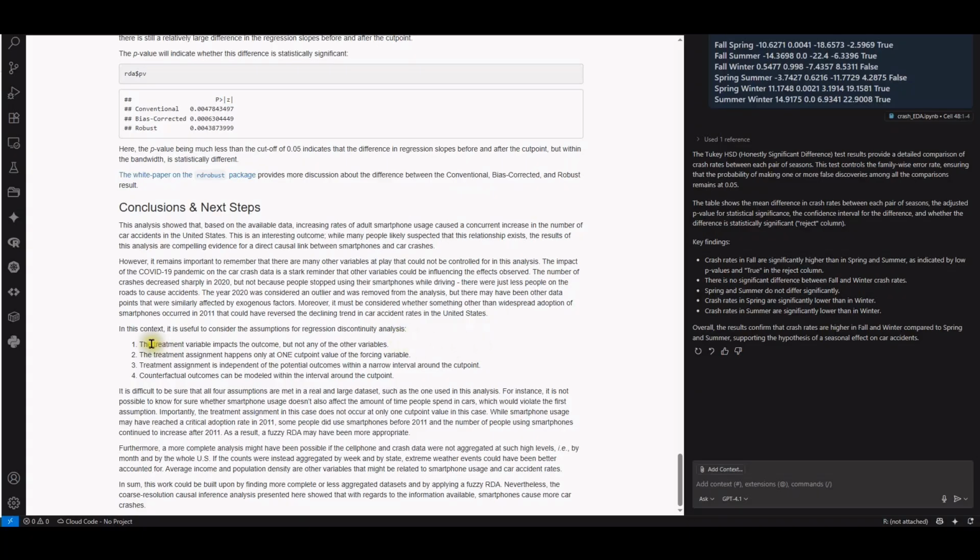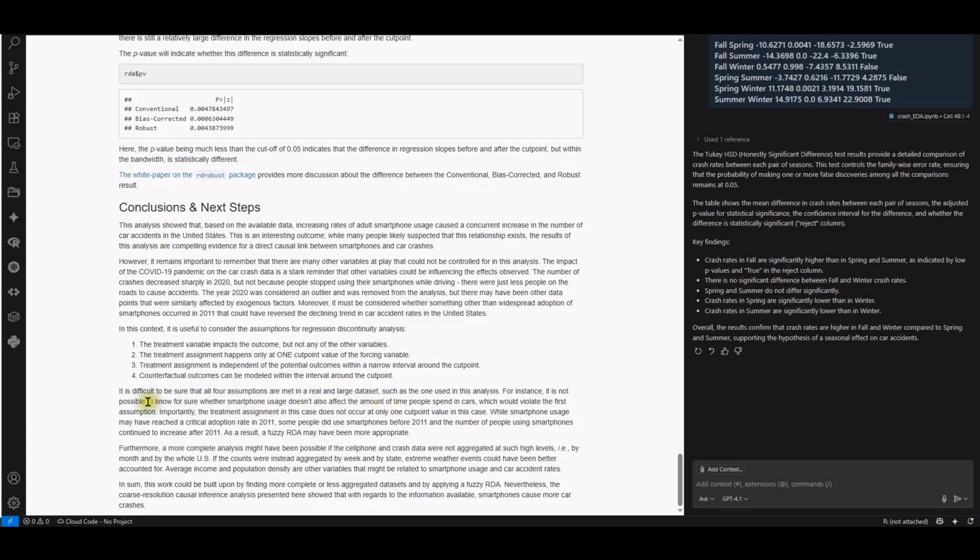In this context, it is useful to consider the assumptions for regression discontinuity analysis. The treatment variable impacts the outcome, but not any of the other variables. The treatment assignment happens only at one cut point value of the forcing variable. Treatment assignment is independent of the potential outcomes within a narrow interval around the cut point. Counterfactual outcome can be modeled within the interval around the cut point. So it is difficult to be sure that all four assumptions are met in real and large data sets such as the one used in this analysis.